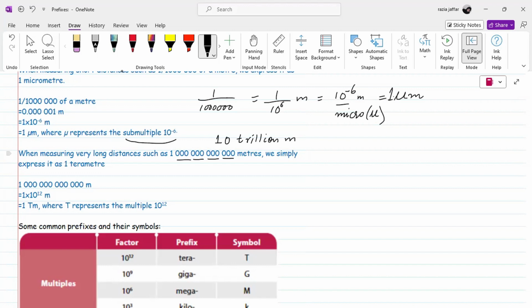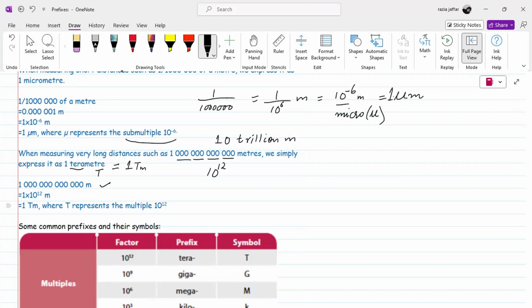So for convenience, we will replace these zeros with the prefix tera. Here we have a prefix called tera, and in symbolic form tera is represented by capital T. If we write this in symbolic form, it becomes 1 terameter. So how many zeros does tera have? We will count: 12 zeros. So tera is actually 10 power 12. This is the mathematical way of representing it, because we have 12 zeros here.